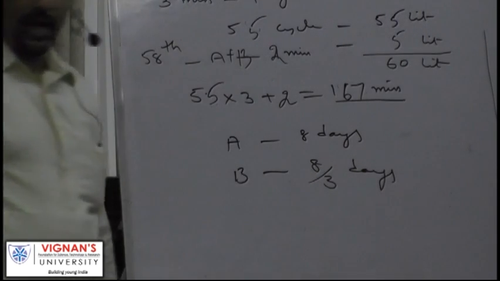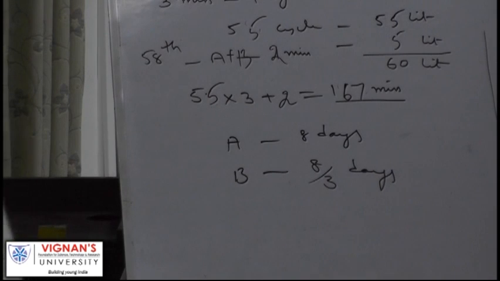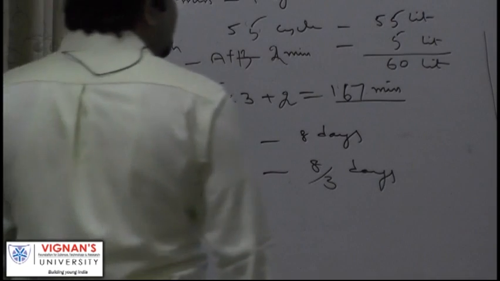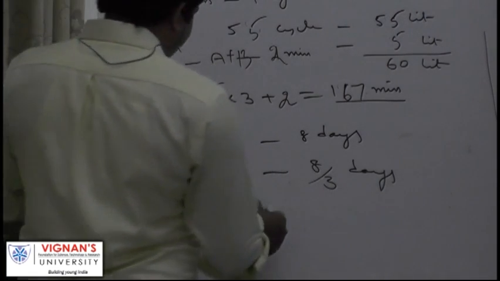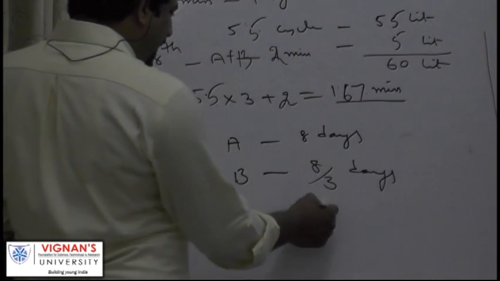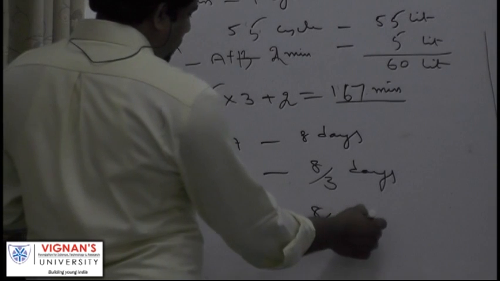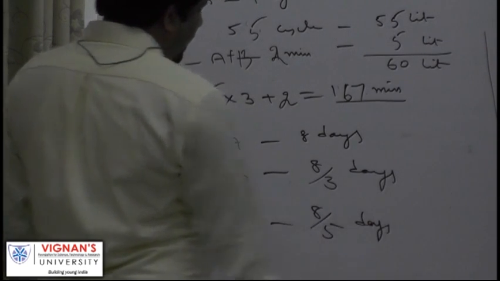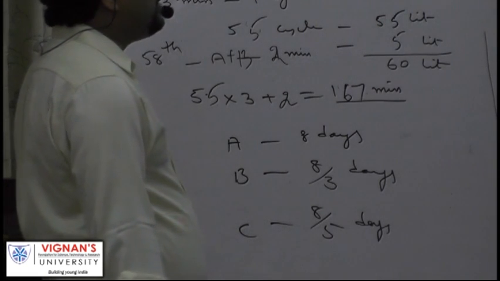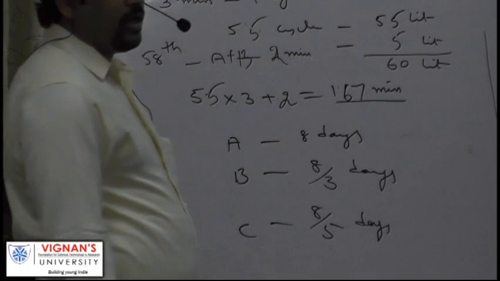If B is 3 times faster, he takes 3 times less time, only 8 by 3 days. C can work 5 times faster than A, so he can complete it in 8 by 5 days. How many days will they take to do the work together?